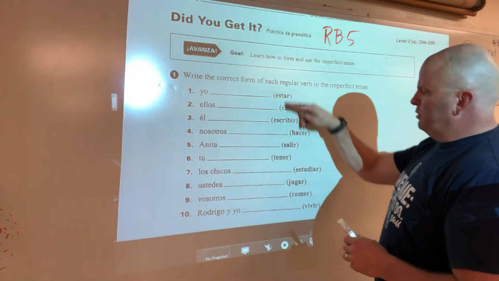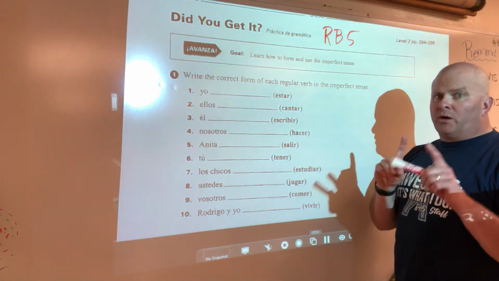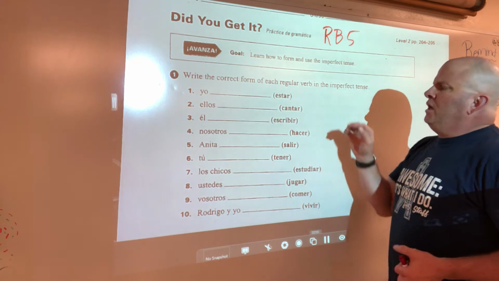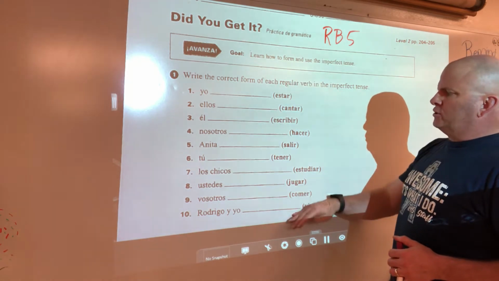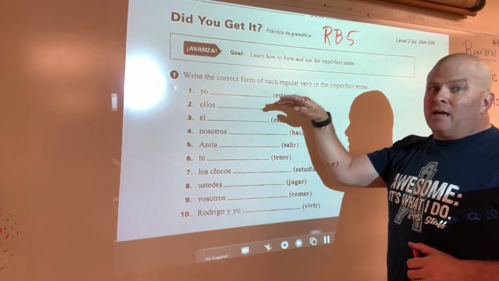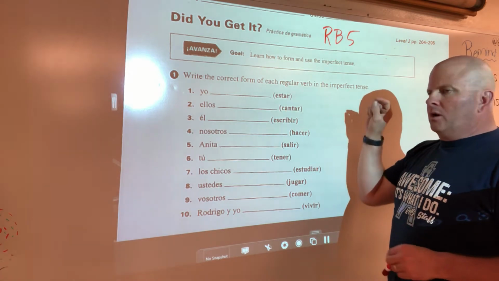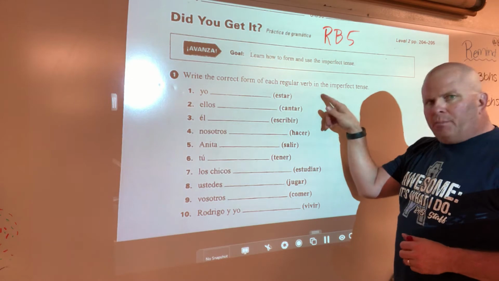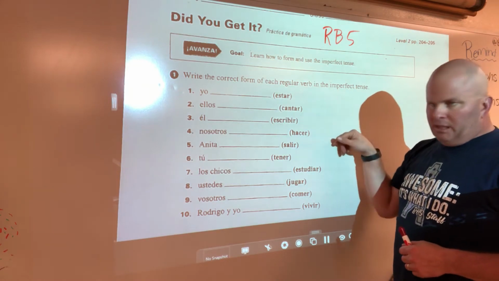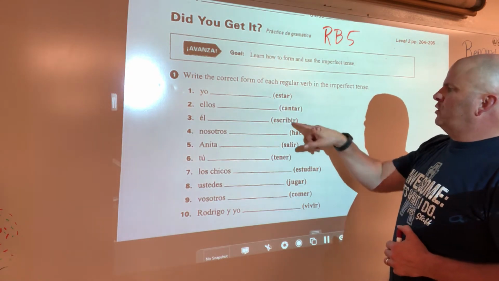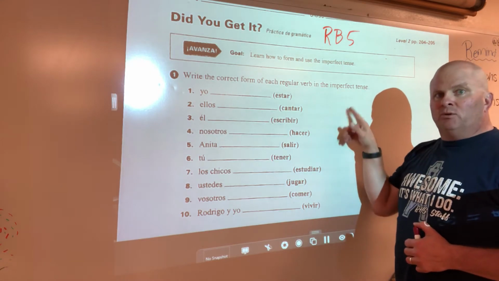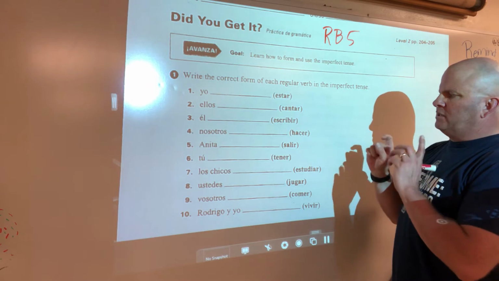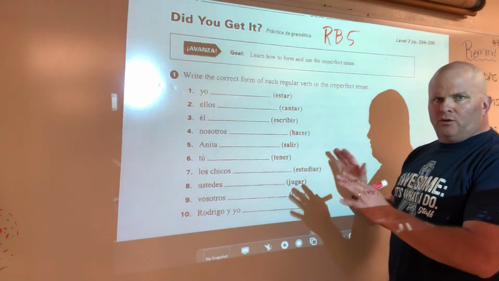Okay, so remember for this, unless it's one of our irregulars, which is ir, ser, and ver, which are in the notes, we're just going to add the abas and the ias. So our imperfect endings for AR verbs are aba, abas, aba, abamos, aban. And for ER and IR verbs, it's ia, ias, ia, iamos, and ian. Okay? Now, the tricky part about this is that we just do it like a normal verb.